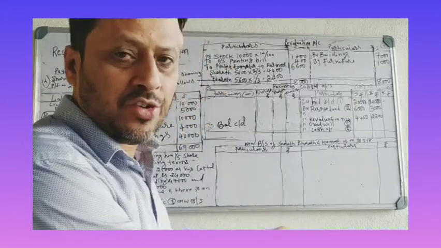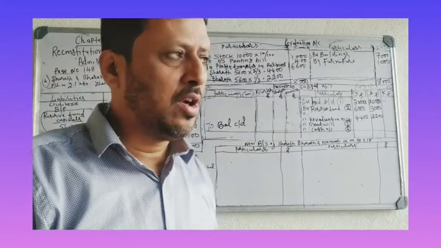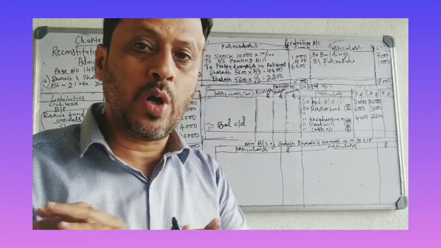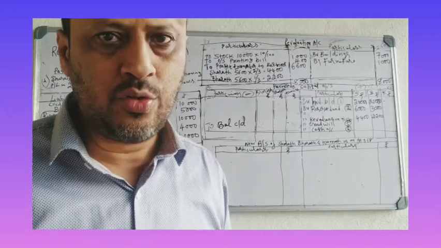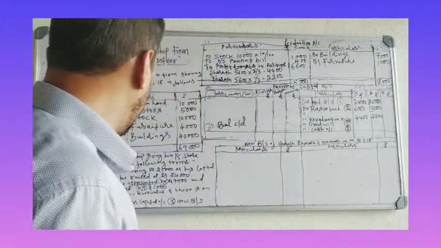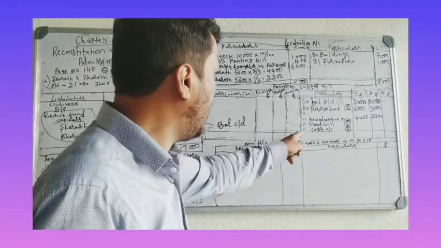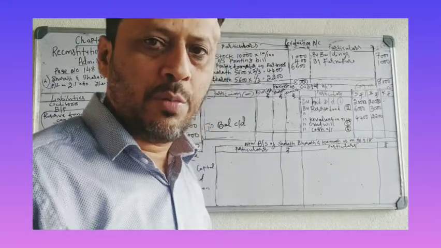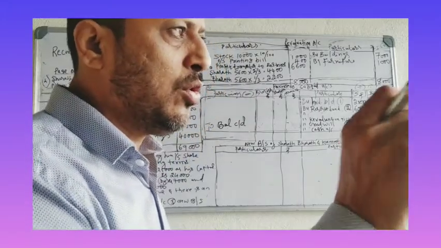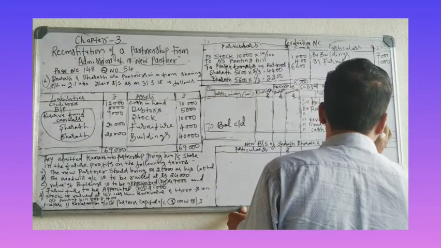But here the new partner brings capital in cash and does not bring any amount for goodwill, so don't write cash account. Just goodwill is credited to partners' accounts. What is the goodwill raised? 24,000, that you have to write on the credit side. Divide among partners: 24,000 into 2 by 3, 24,000 into 1 by 3. 16,000.